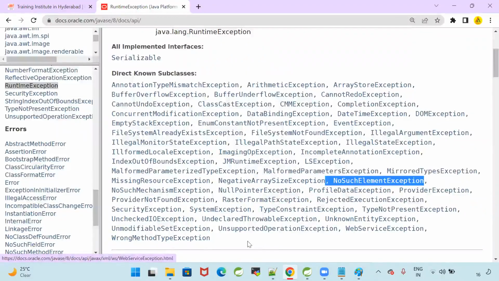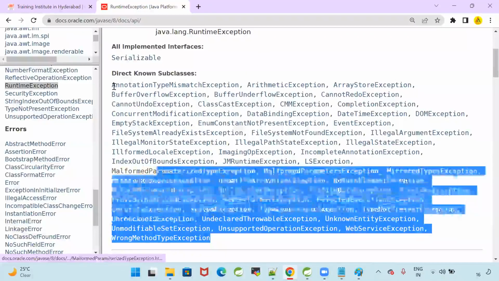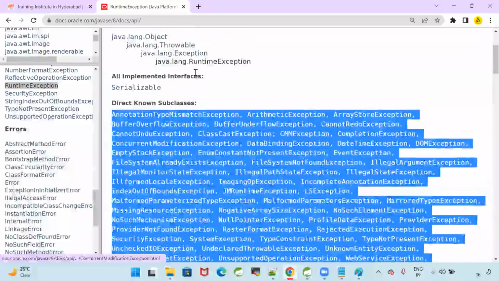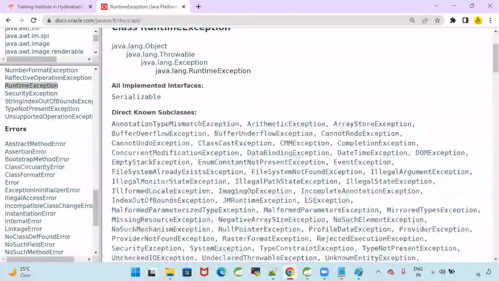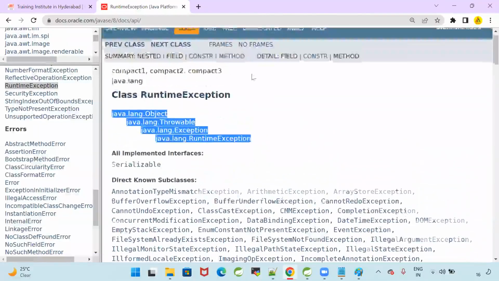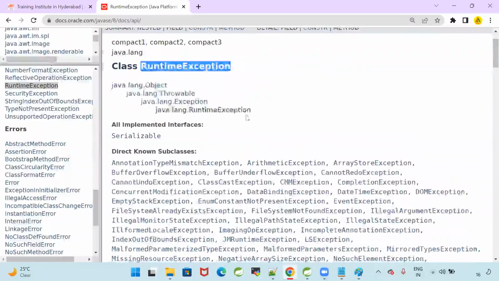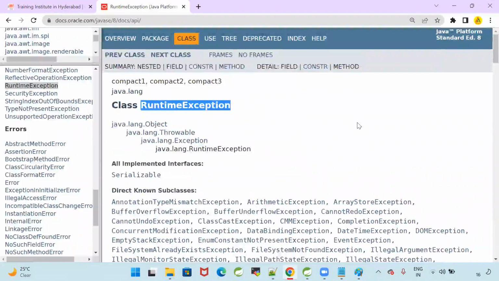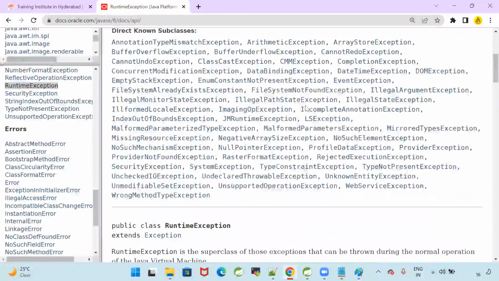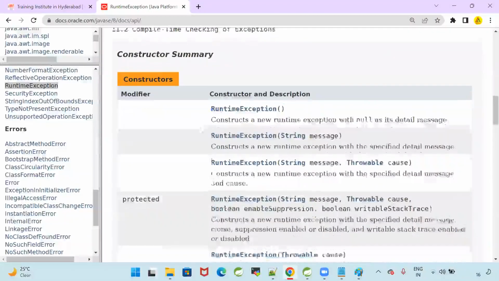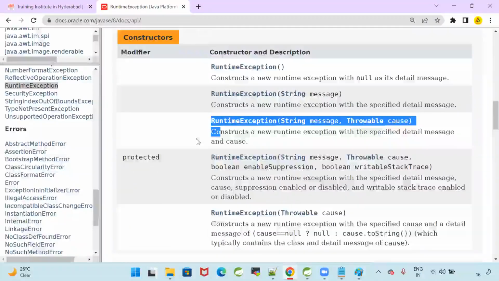All these exception classes are extending the properties from which class? RuntimeException. RuntimeException extends from which class? Exception. Exception extends from Throwable. Throwable extends from Object. Can you see the class hierarchy? Now inside RuntimeException, there are constructor 1, constructor 2, constructor 3, constructor 4, constructor 5.